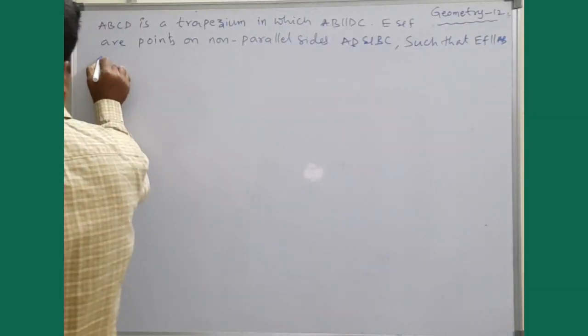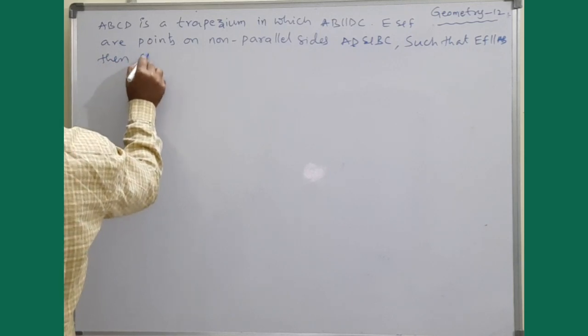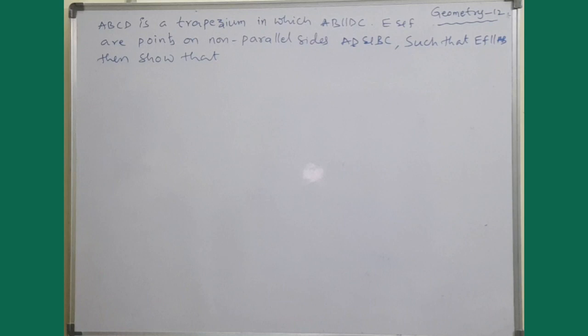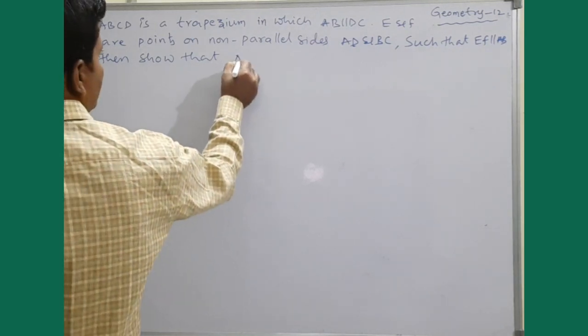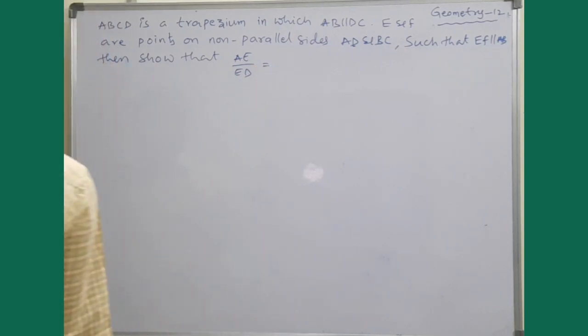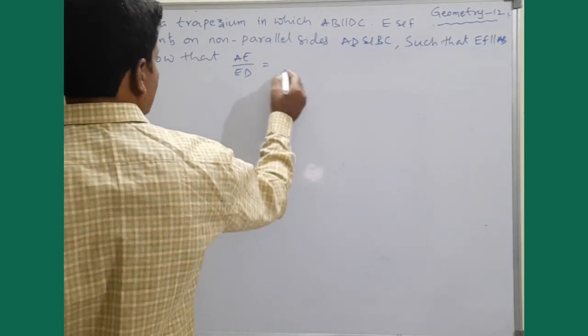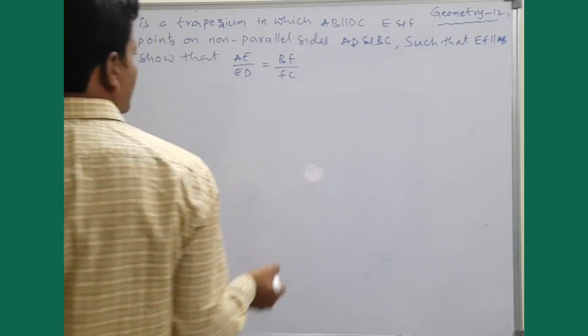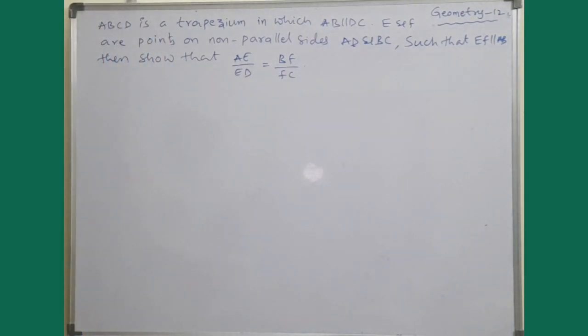Then show that AE by ED is equal to BF by FC.